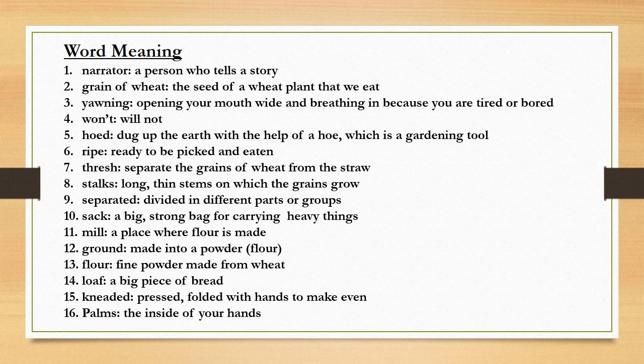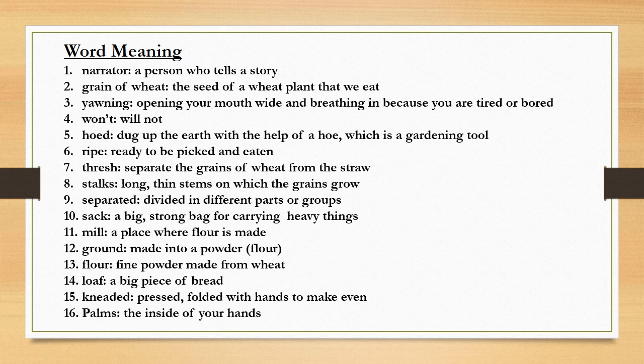Number 4 is won't. Won't means will not. Number 5 is hoed, means dug up the earth with the help of a hoe, which is a gardening tool. Number 6 is ripe, means ready to be plucked and eaten.